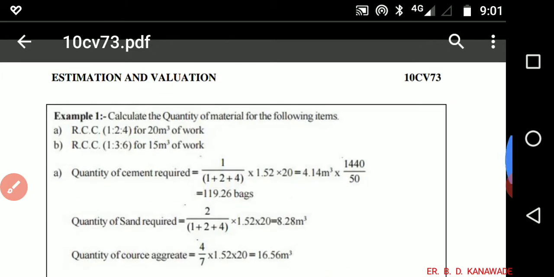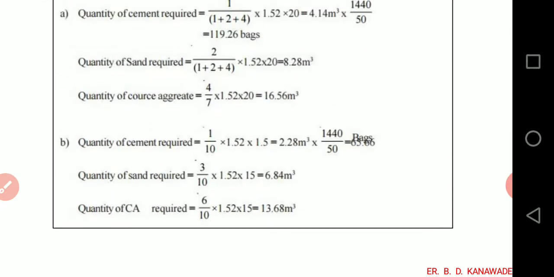Then let us see the B part, RCC 1:3:6 for 15 meter cube of work. Let us see how to approach such a numerical.